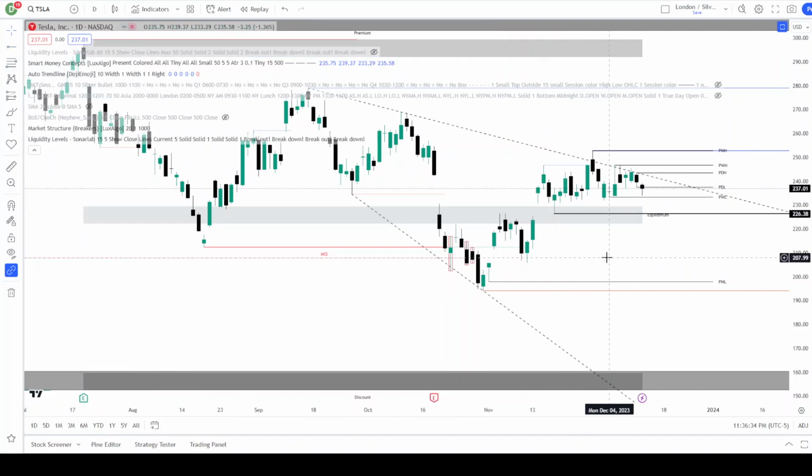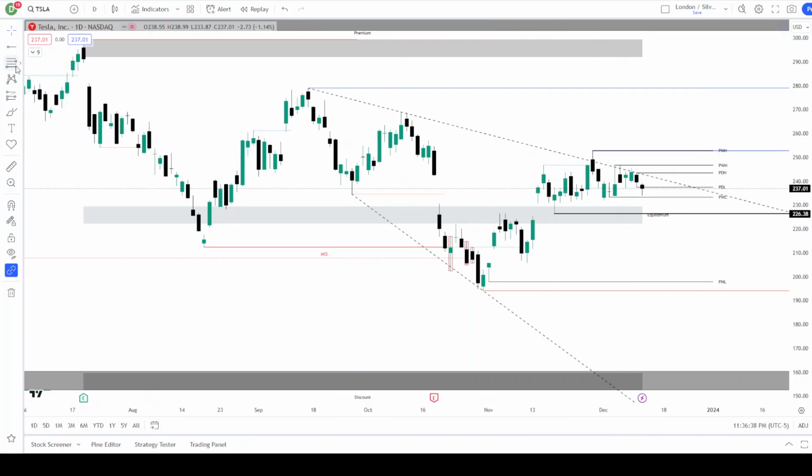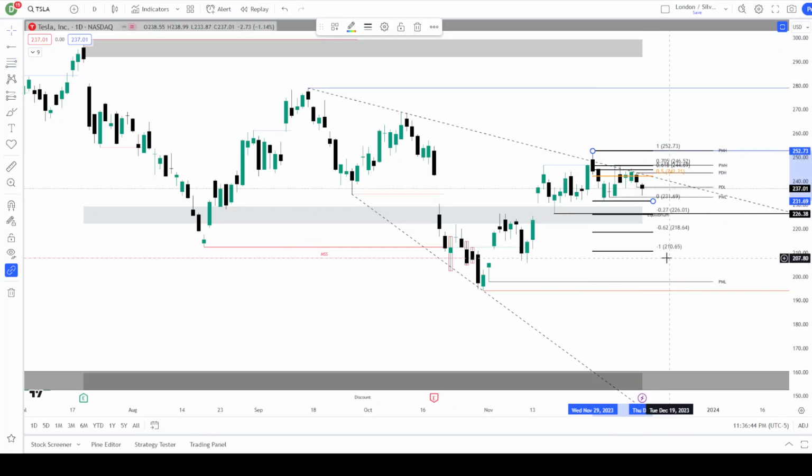If you don't already have it, we've been watching this for weeks as we sideways consolidated. Remember that we've been talking in this video about our optimal trade entry, right? There's our fib levels. We got our optimal trade entry. Our symmetrical swing would take us all the way down to 210.65. There was also a smaller optimal trade entry today, and we'll take a look at that. That has similar price targets taking us down lower.